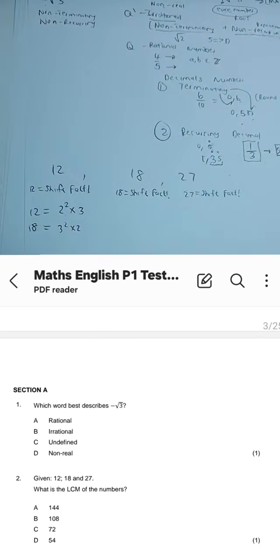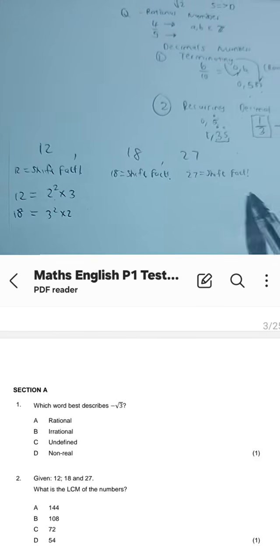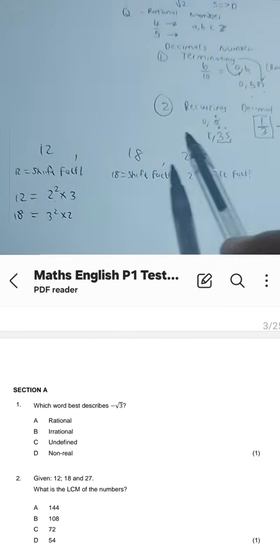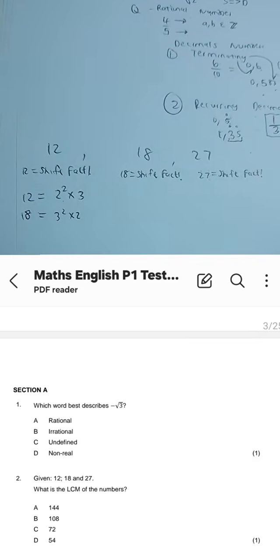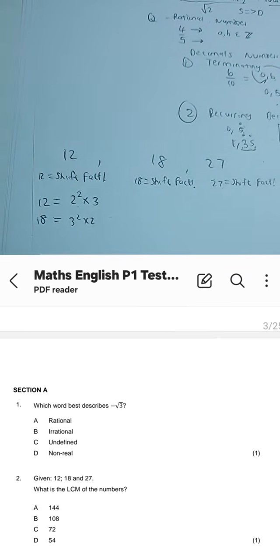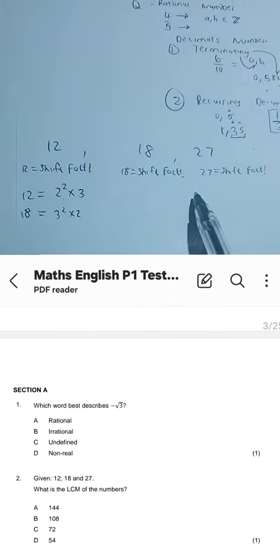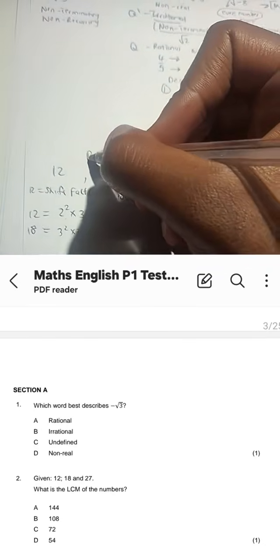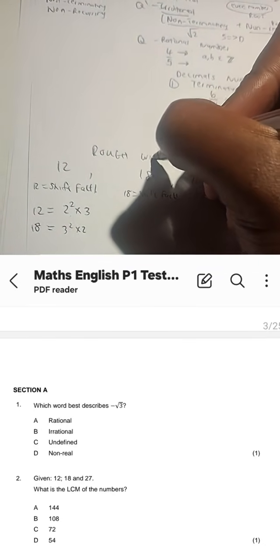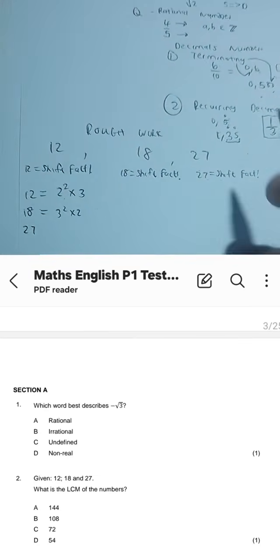27 is equal to shift fact. What are we trying to do here? We're trying to avoid using the ladder method because it's going to waste time. We don't want to waste time in GEC. What we want to do is take the rough paper and on the side do this calculation so that when we do our selection, we do the right selection. In the answer book, we can write in the correct letter. This is rough work on the side because we don't want to select the wrong answer. If you say 27 is equal to shift fact in your calculator, you are going to get 3 to the power 3.